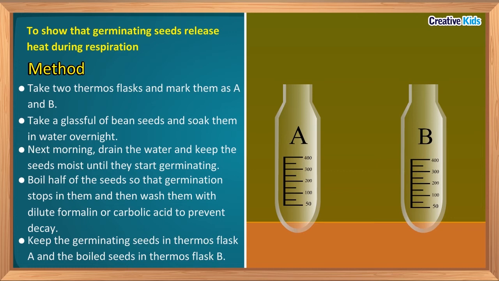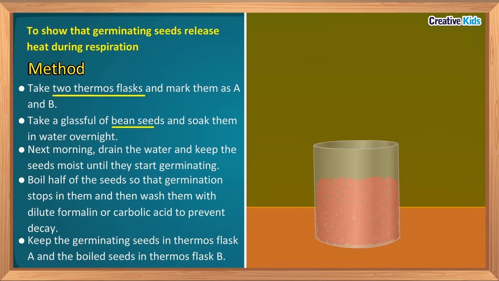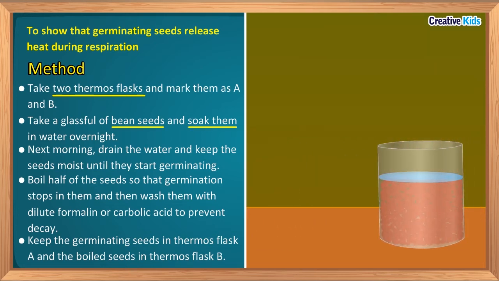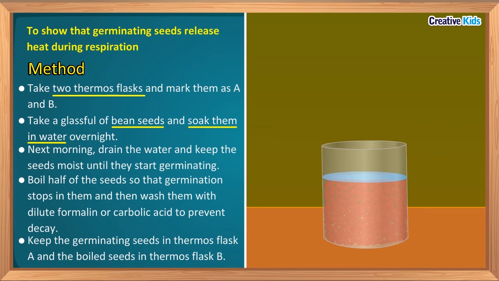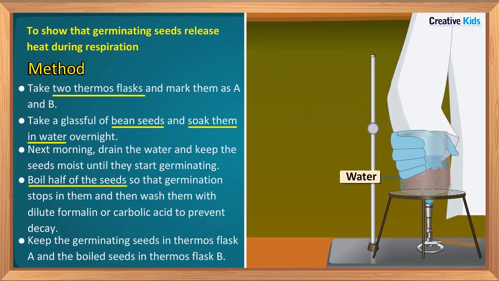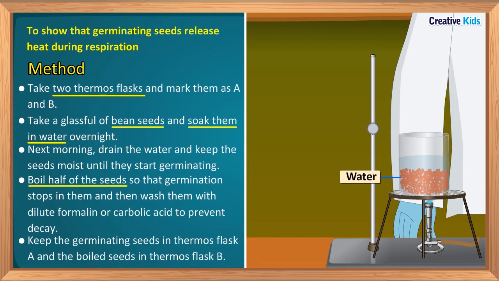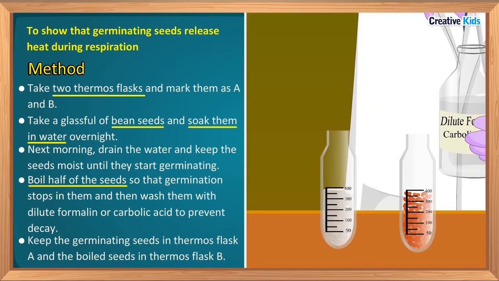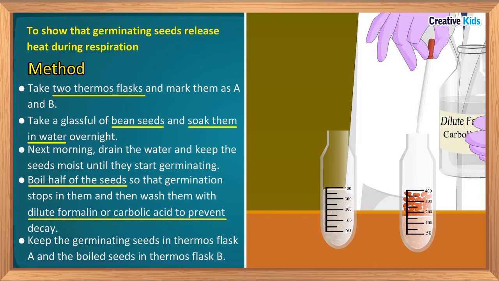And for this, take 2 thermos flasks and mark them as A and B. Take some bean seeds and soak them overnight in water. Next morning, drain the water and leave the seeds for germination. You have to keep the seeds moist until they start germinating. Now, boil half of the germinating seeds so that germination stops in them. Wash the seeds with dilute formalin or carbolic acid.